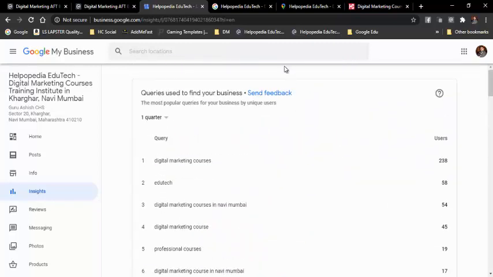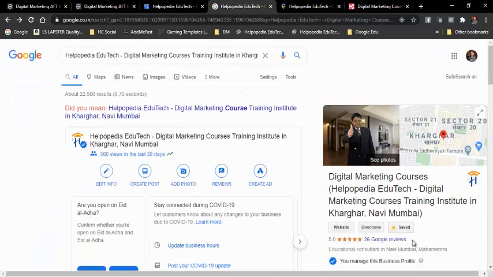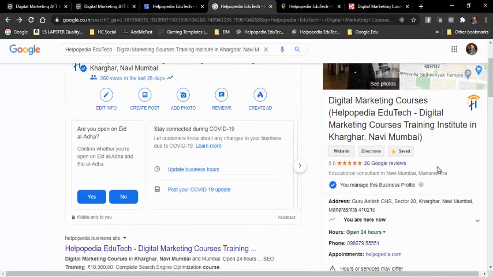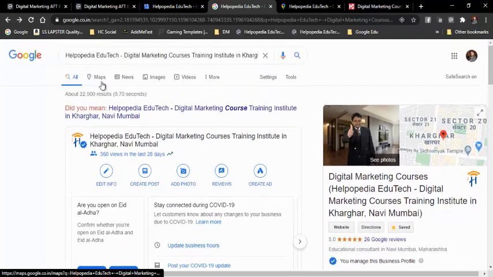Over here on desktop you will not find a button for giving a call, but if you open your mobile device and search for Helpopedia, you will have one more button called message and call. You will have 2 extra buttons, wherein you can give me a call. Even if I have not provided my phone number, you can just click call here. I will get a call from your number, and if you want to message, then this will send me a message.